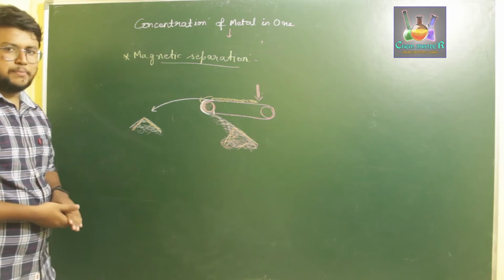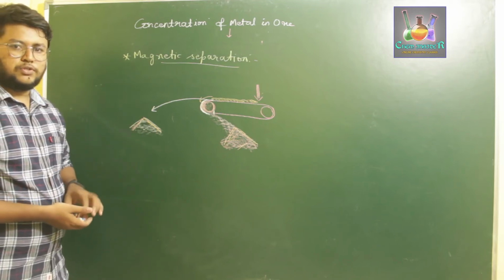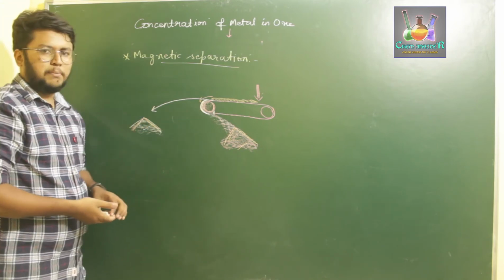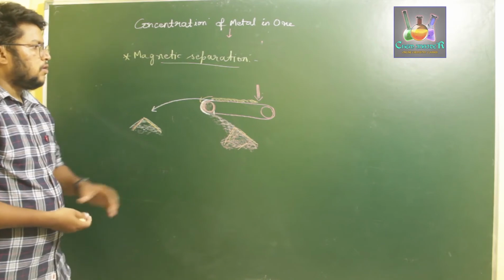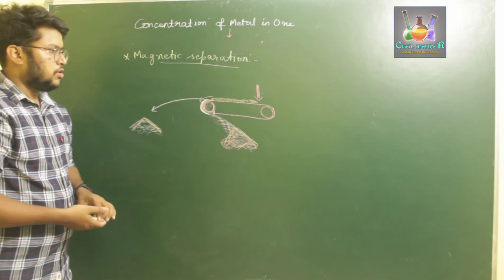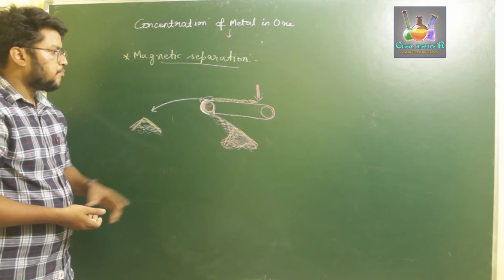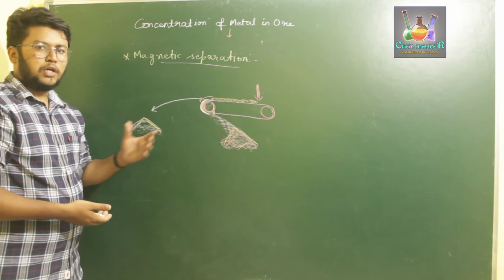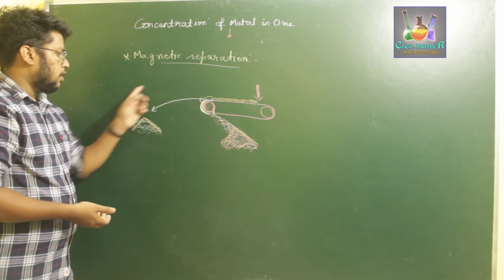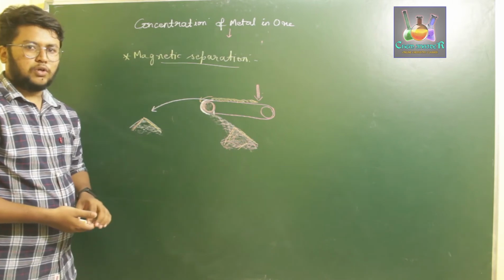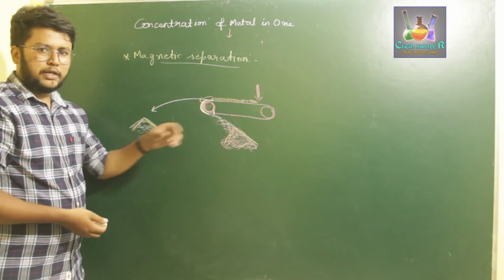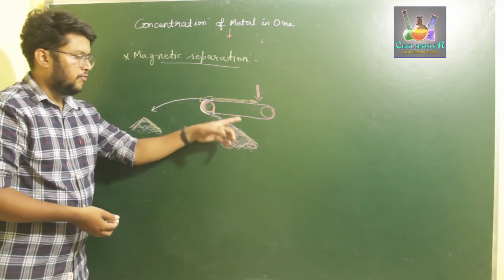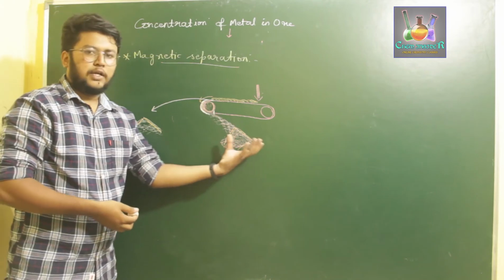So what do we do in magnetic separation? This system involves using two rollers connected by a cloth, out of which one roller is completely used as a magnet. When the finely powdered ore is introduced on the cloth, which is rolling at a constant speed, as it comes closer to the magnetic field, the non-magnetic substances which are not attracted by the magnetic roller will be thrown away due to the speed of the cloth rolling, whereas the substances which are attracted by the magnetic field will be collected, attached along with the roller, and get separated at a different position and collected in a different pile.